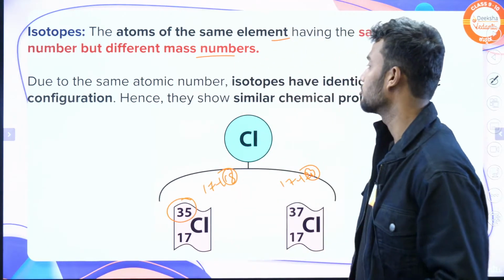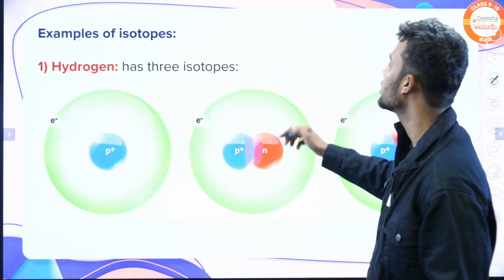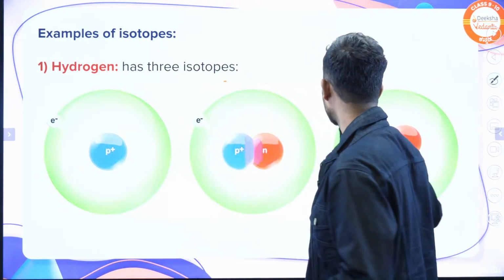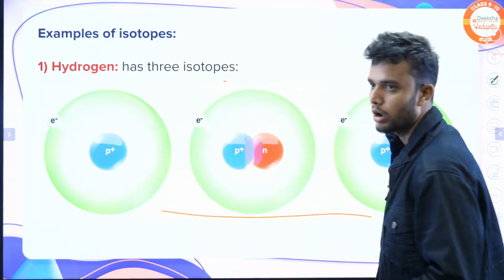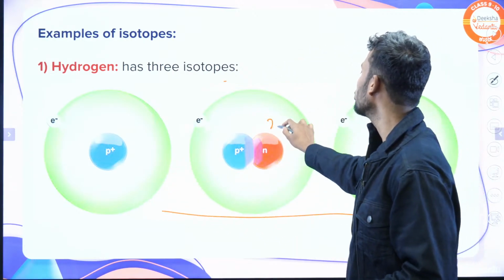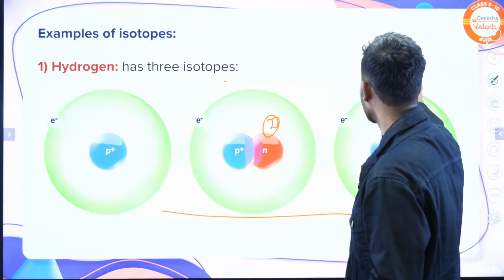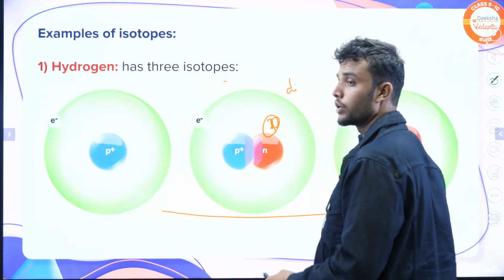These are called isotopes. Examples of isotopes are these. Hydrogen isotopes: hydrogen has 3 isotopes. One has 1 neutron, one has 2, and one has 3. All of them have only one proton. Commonly it has 1 proton, but here 2 neutrons are there. It is called deuterium. This one has 3 neutrons, this one has 2, this one has 1. This is called tritium. We call it tritium.